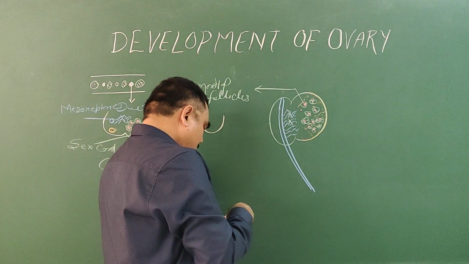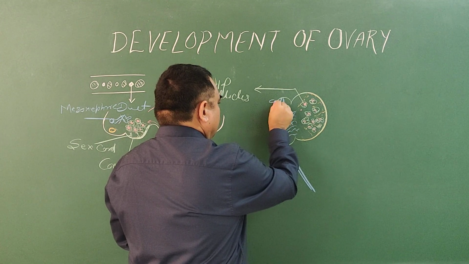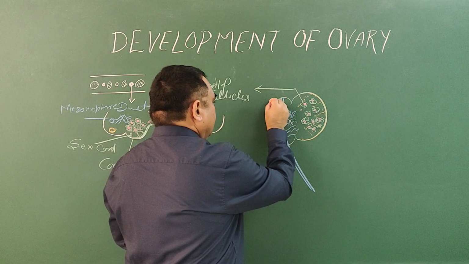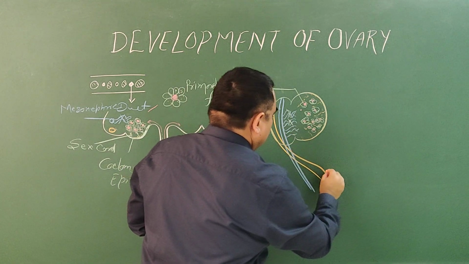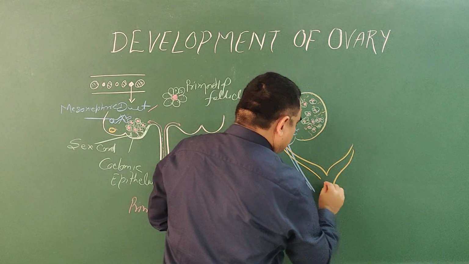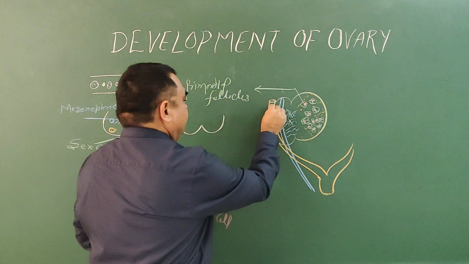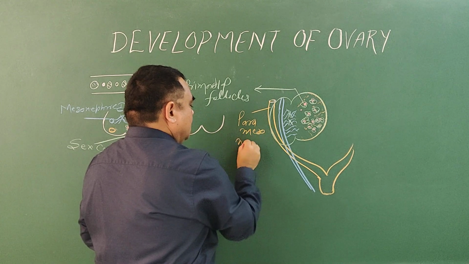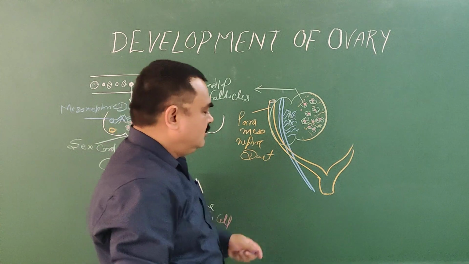And another thing, here is the position of the paramesonephric duct. This is the paramesonephric duct.